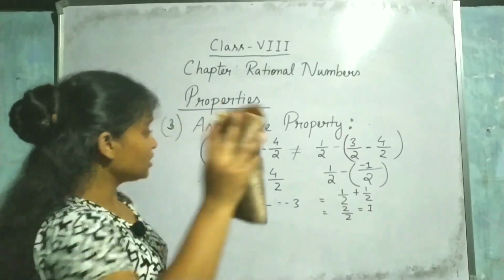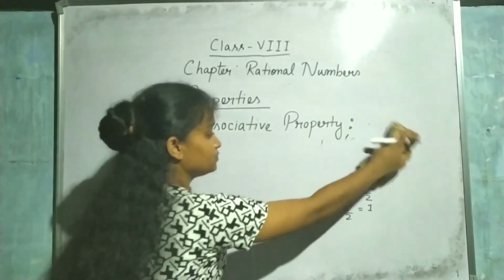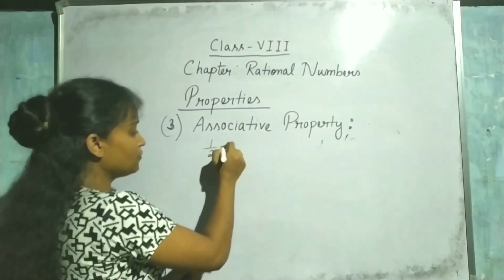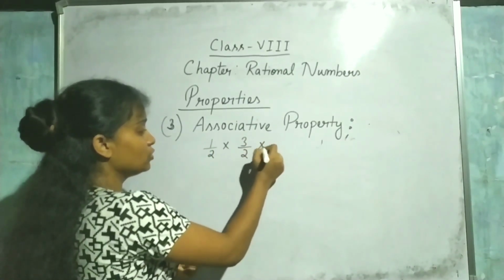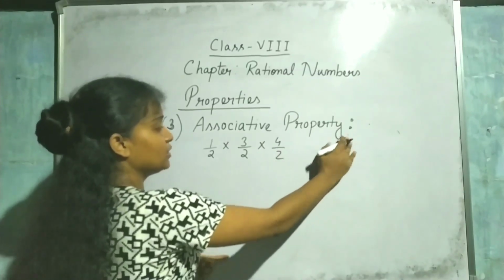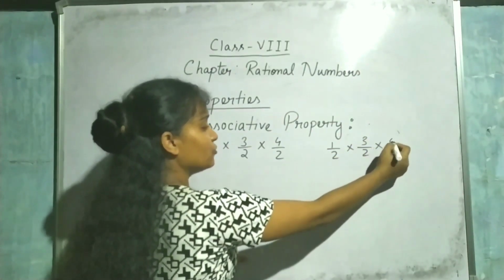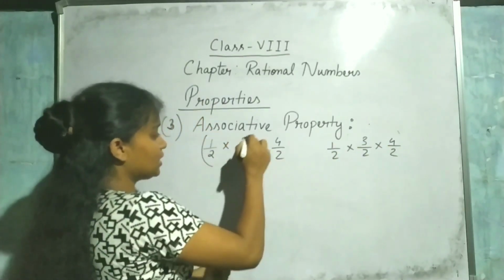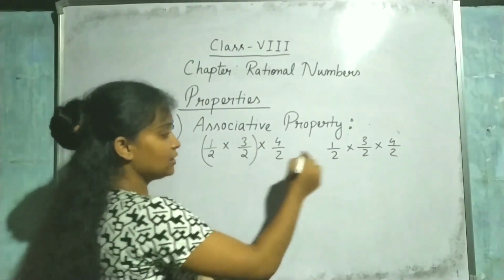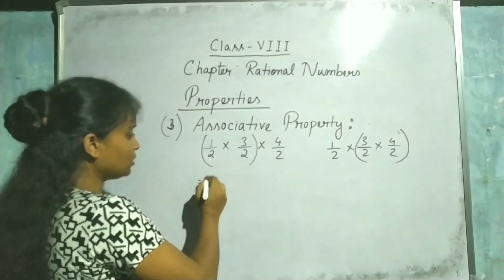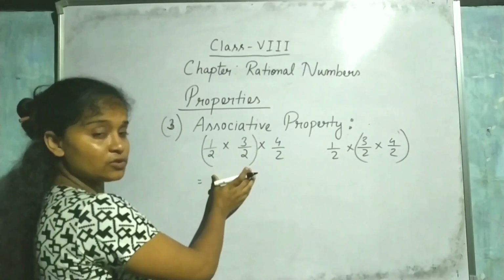Okay, now you can check for multiplication also. Now check for multiplication. Take half, 3 by 2, 4 by 2. Here also take half, 3 by 2 and 4 by 2. Now use the bracket first here, then use it here. Okay, now I will solve it. Now what I can do? This bracket one I will solve first.